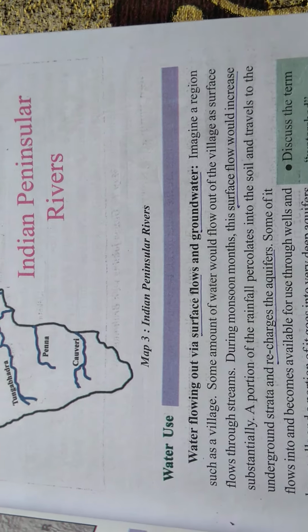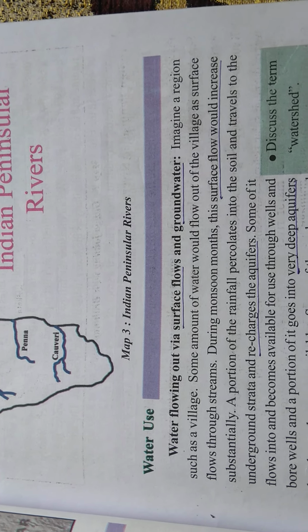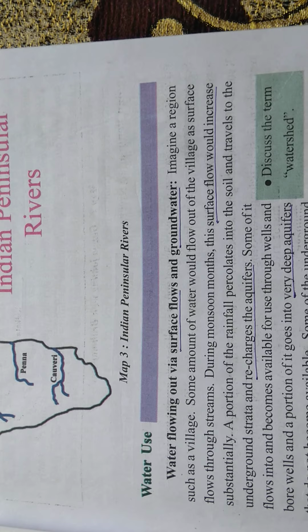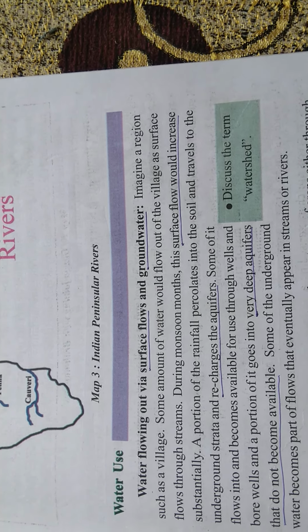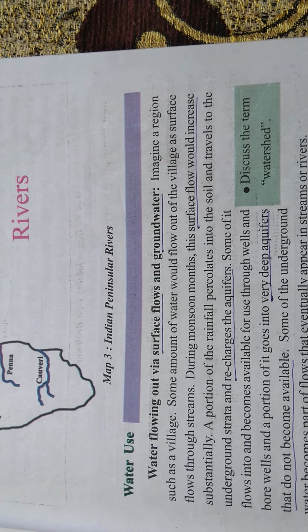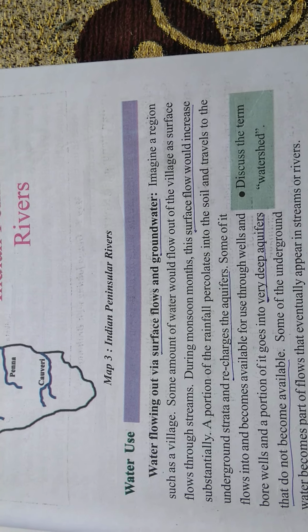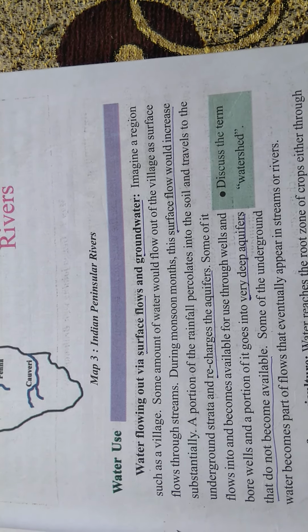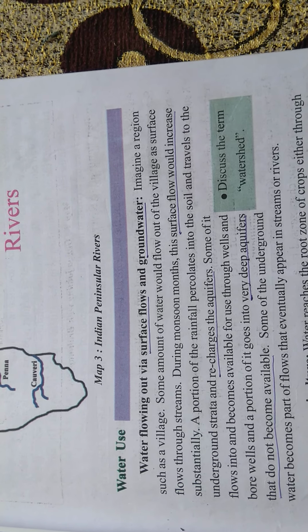Next, how we are using this water. So water use. So water flowing out via surface flow and groundwater. So mostly at the time of rainy season, the water flows on the surface of the earth. So some water will percolate into the ground, and that is called the groundwater. Okay, at the time of rainy season, the groundwater level is increased.